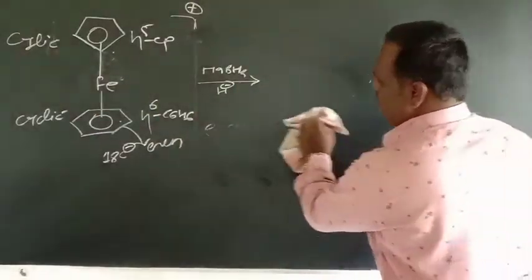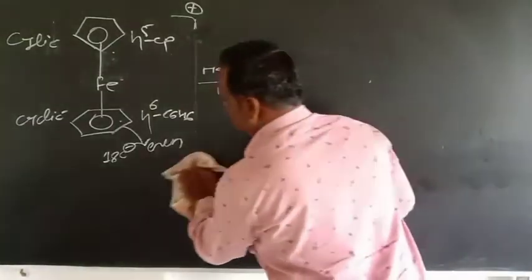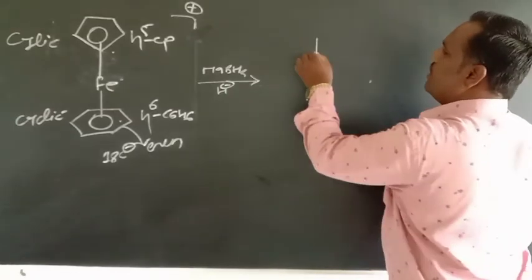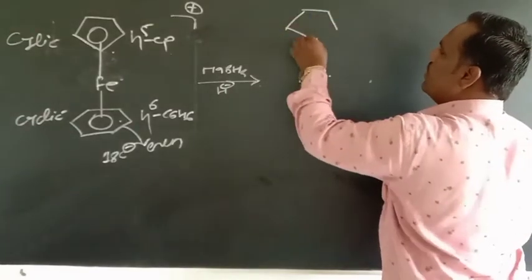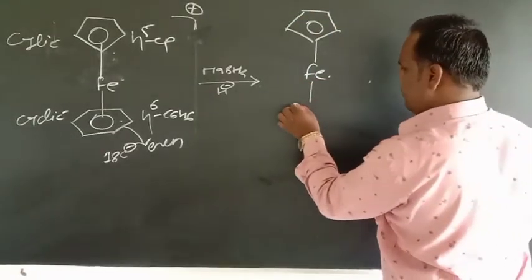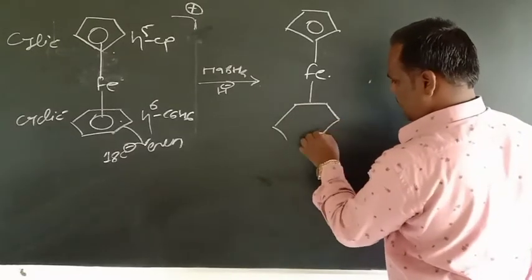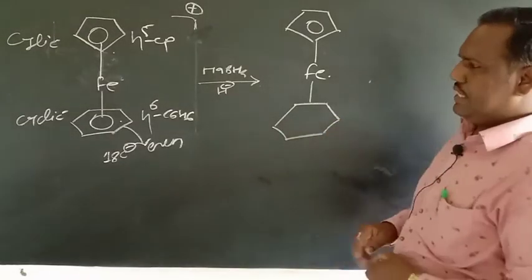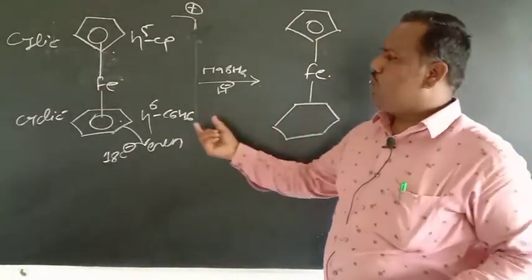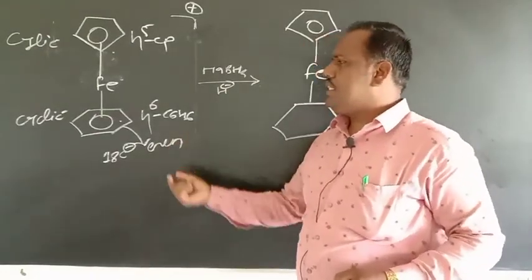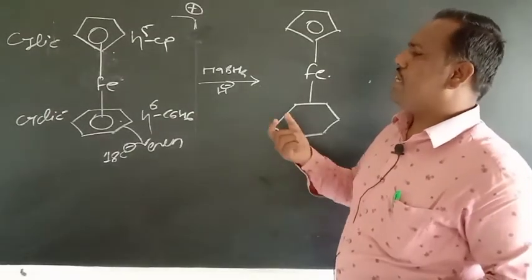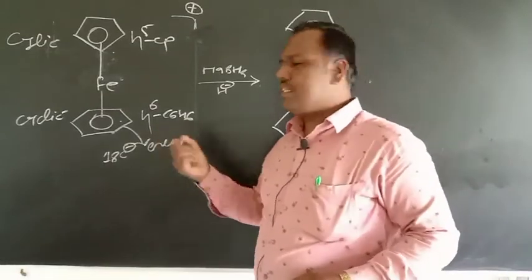The nucleophile attacks on this even polyene, and we get here Fe and cyclopentadiene. As we discussed earlier, when a nucleophile attacks a coordinated polyene, its hapticity decreases by 1 unit.